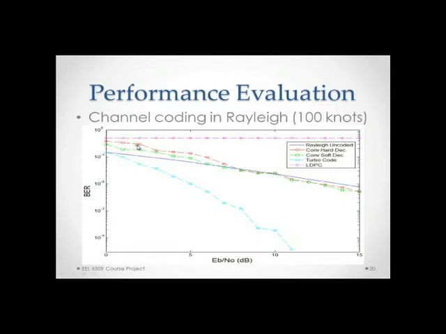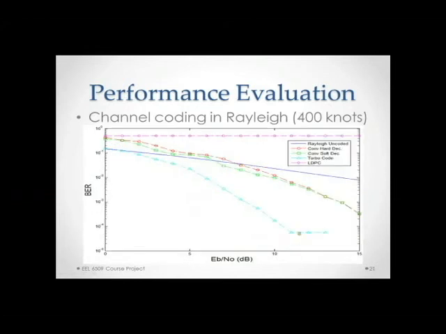The convolutional hard decision and soft decision coding was very interesting at the 100 knots. It took very long for it to pass underneath the uncoded BPSK, and then once it did, it didn't get very far beneath it. And another thing to note here is how close it is to the uncoded, and we'll see in the next slide why that's important. The turbo code did very well in this case. It started out nearly equal to the uncoded and quickly fell below as bit energy was increased.